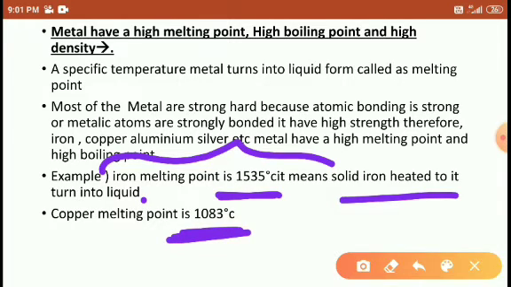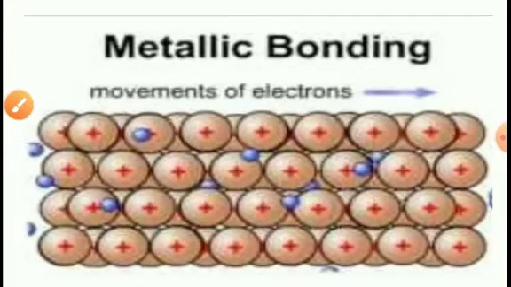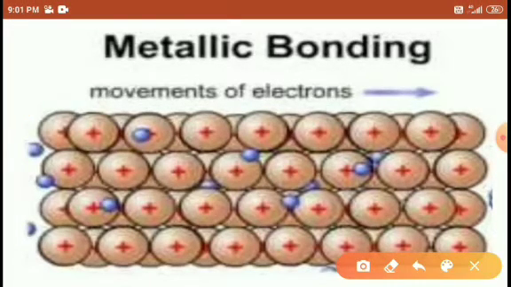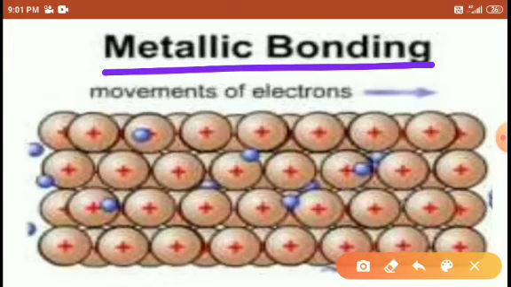Because in different metals, different kinds of attraction are present, different types of atomic bonding exist, so that's why their melting points differ. Right students, look at here how metallic bonding works, one metal atom, the next metal atom, strong bonding is present here. They are strongly bonded with each other, so that's why, except for sodium and potassium, all the other metals have a high melting point and high boiling point.